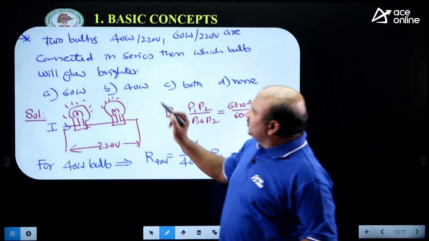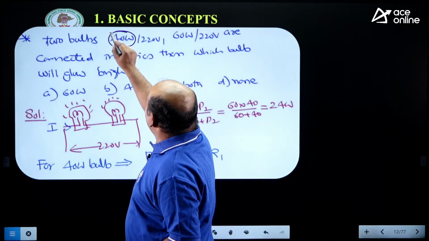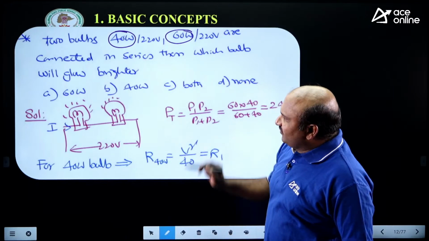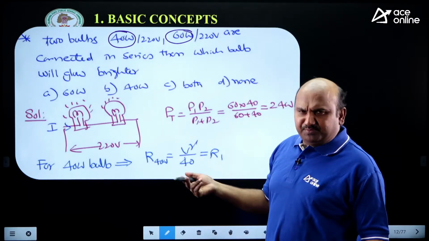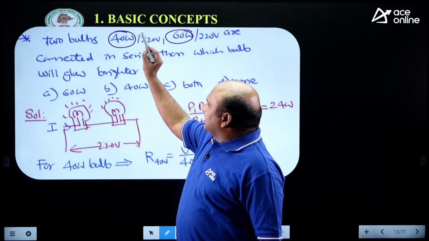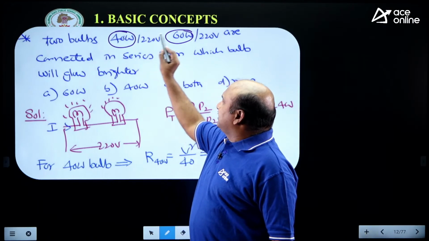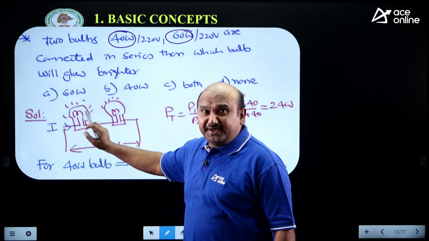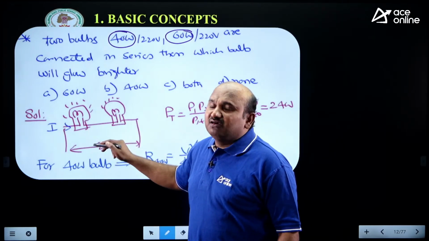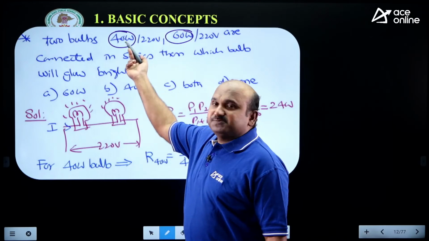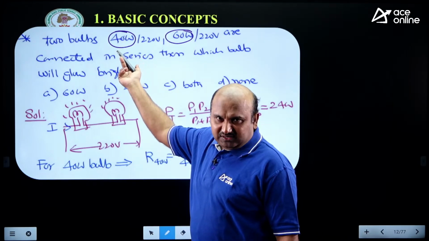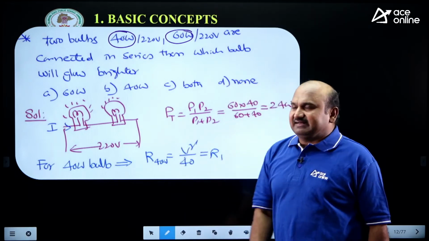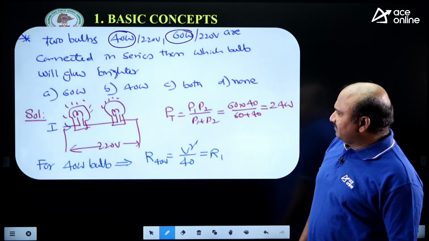Right, see this. Two bulbs, 40 watts and 60 watts, are connected in series. This is the rating here. Then which bulb will glow brighter? Obviously, the resistance of this bulb is greater than the resistance of this bulb. In series, current is the same, I square into R1, I square into R2. Which resistance is more? The lower power rating has more resistance. That's why this 40 watts will glow brighter. Is it right? 40 watts will glow brighter.